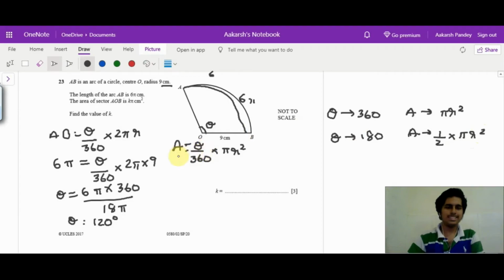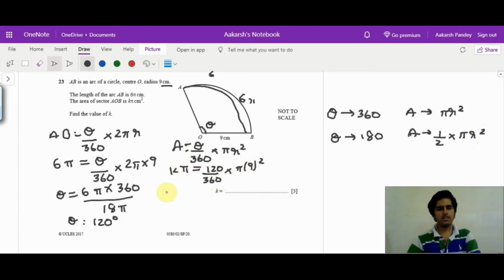So using that same logic, we have been given the area is k pi, and because we know theta is 120, we get 120 by 360 into pi into 9 square. So k pi is 1 by 3 pi times 81.